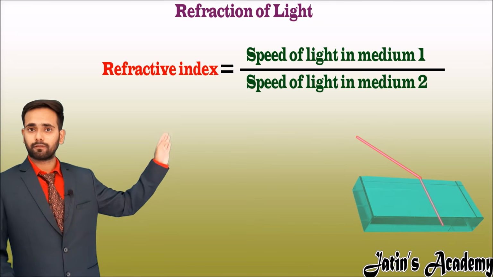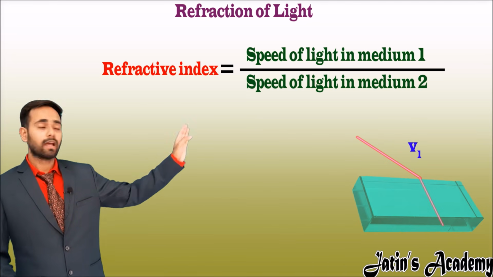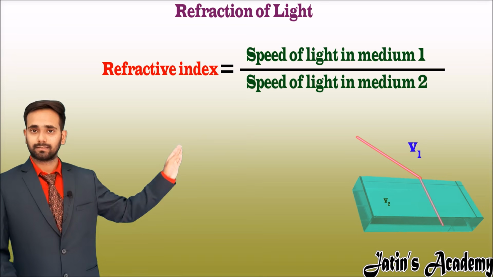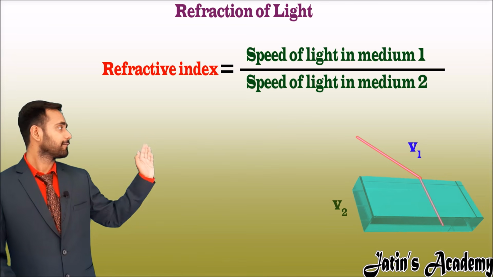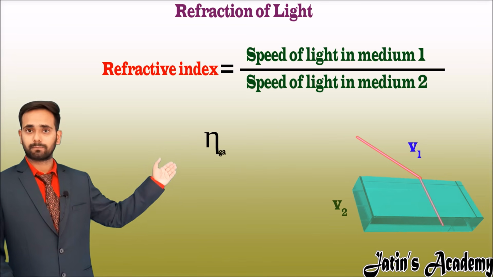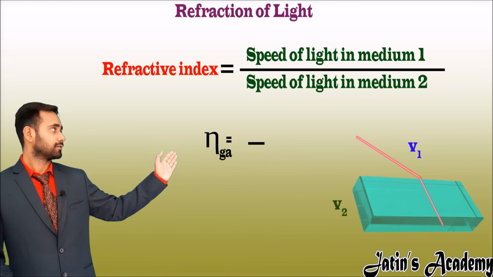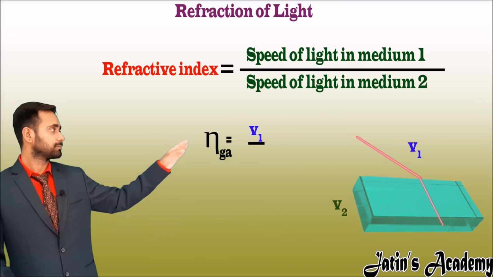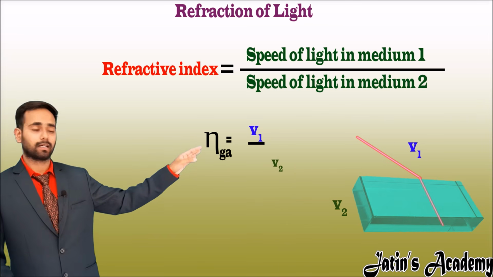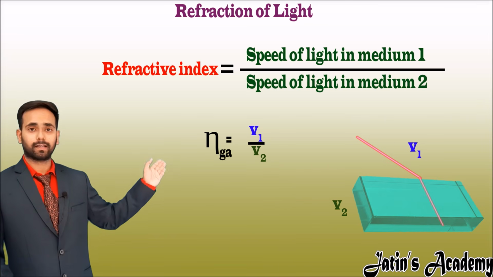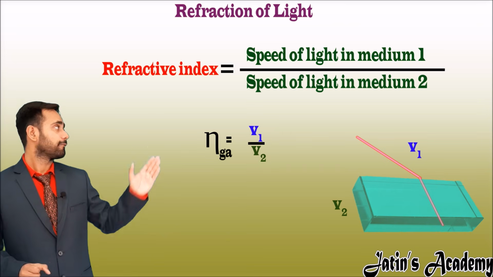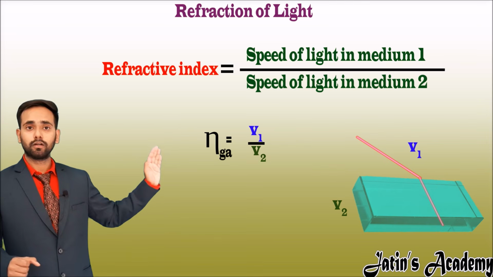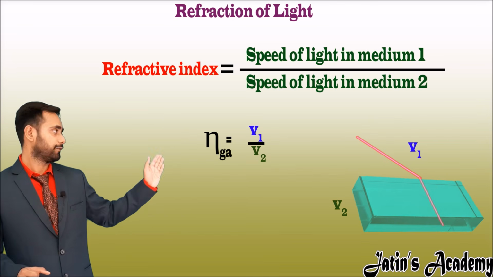Let the speed of light in air be V1 and speed of light in glass be V2. The refractive index of glass with respect to air is equal to the speed of light in air, that is V1, upon the speed of light in glass, that is V2. So refractive index is a ratio of the speed from where it is coming, V1, to where it is going, V2.